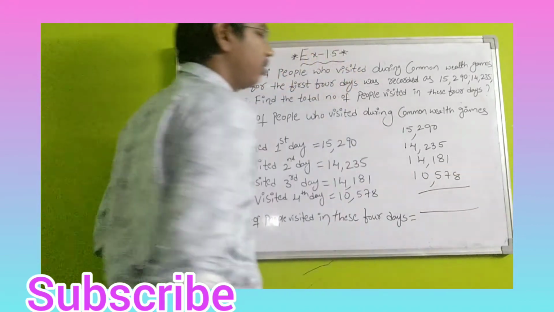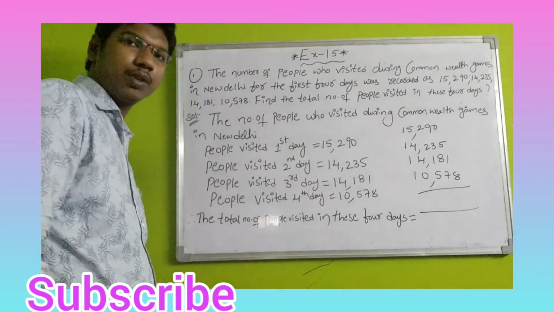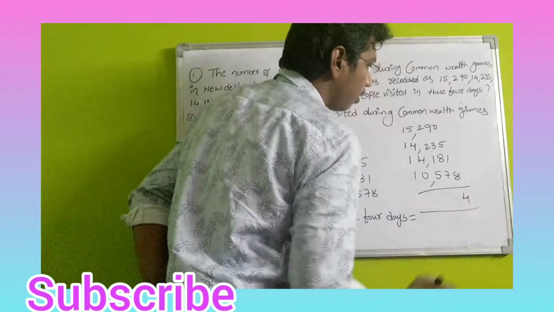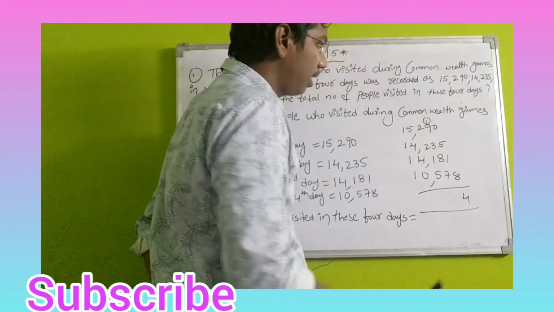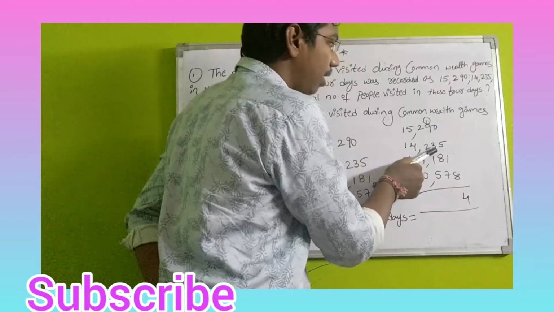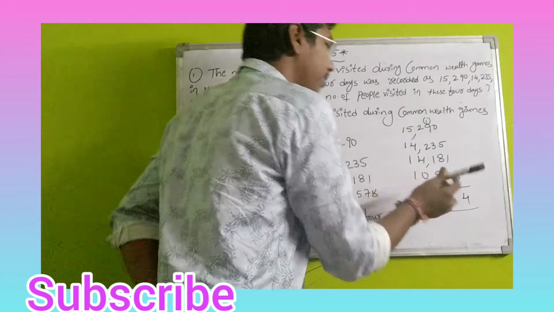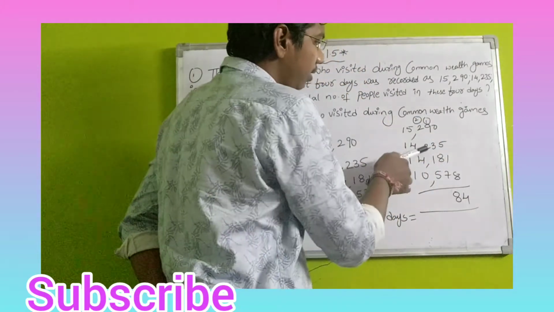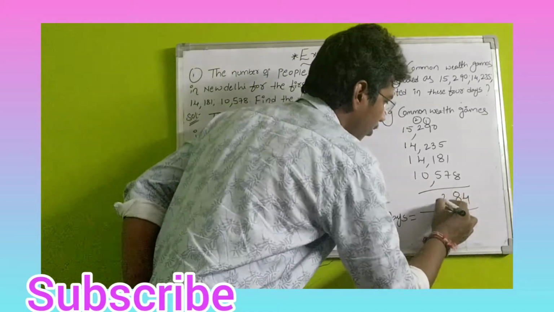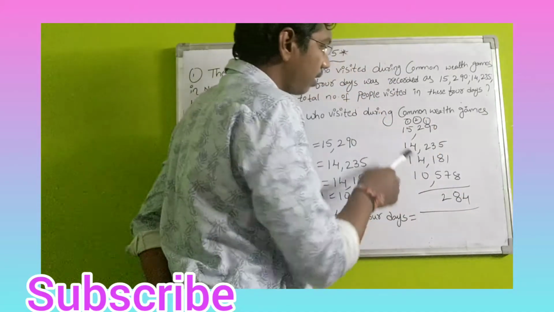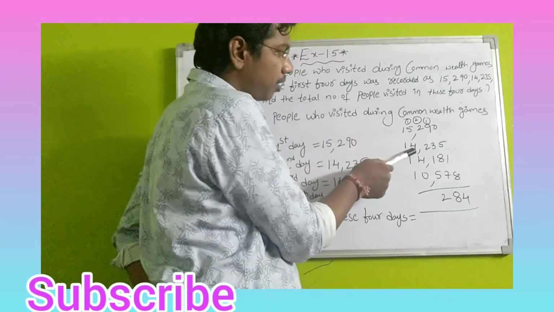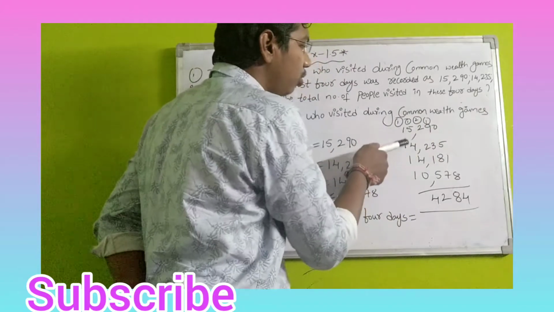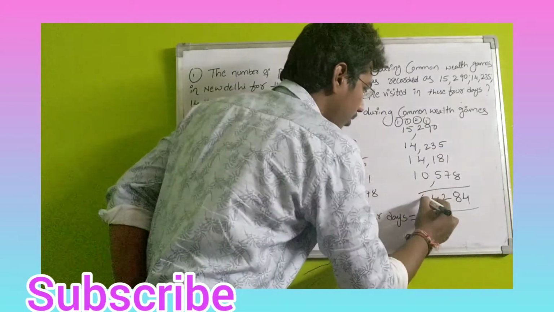Add these 4 numbers and you will get the final answer. 5 plus 1 is 6, 6 plus 8 is 14, 1 carry. 9 plus 1 is 10, 10 plus 3 is 13, 13 plus 8 is 21, 21 plus 7 is 28, 2 carry. 2 plus 2 is 4, 6, 7, 5, 12, 1 carry. 5 plus 1 is 6, 6 plus 4 is 10, 10 plus 4 is 14, 1 carry. 1 plus 1 is 2, 2 plus 1 is 3, 3 plus 1 is 4, 4 plus 1 is 5.